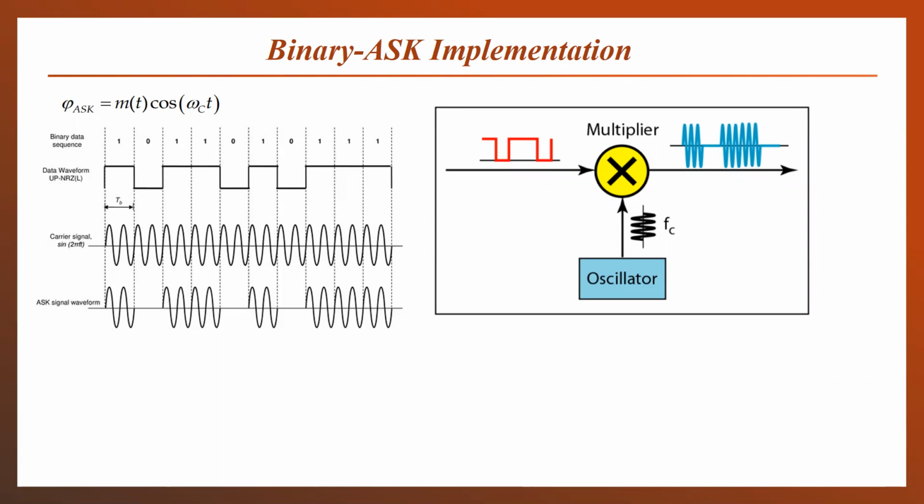We have to provide the voltage for the 1 or 0. Non-return to zero means that for the entire duration of the same bit, the same voltage will be provided. Unipolar means a higher voltage for the 1 and 0 voltage for the 0.